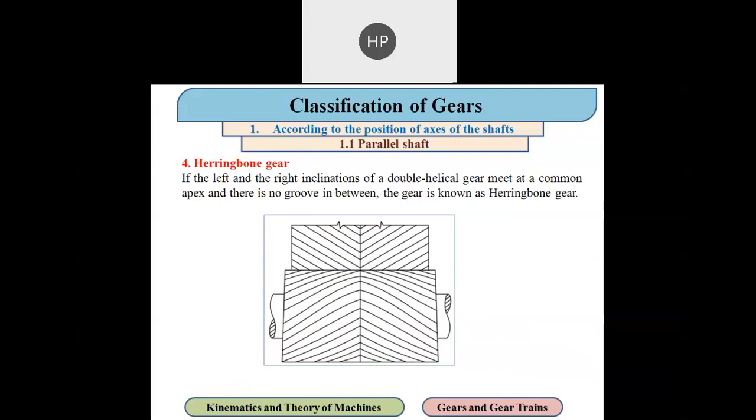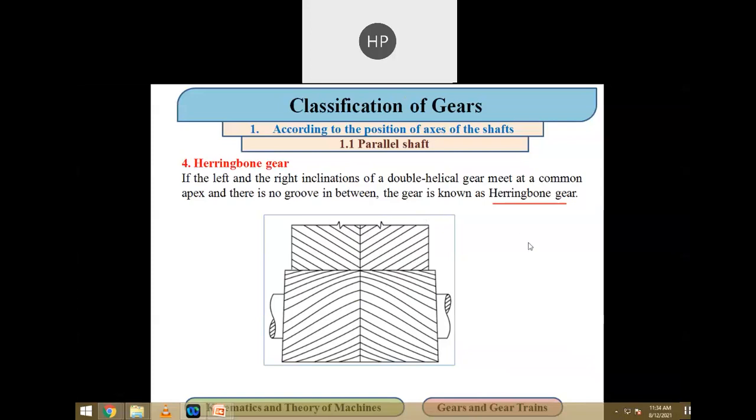And the last we discussed is the herringbone gear. In that, in a single gear we have both inclined teeth. So that is known as a herringbone gear.